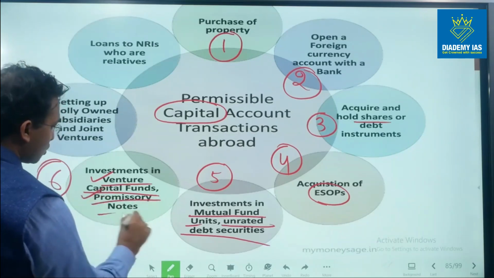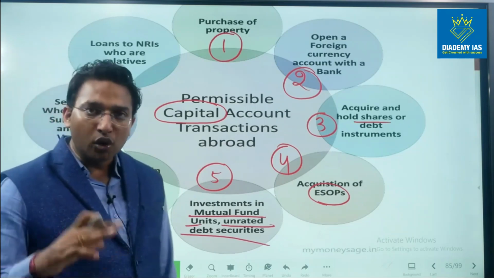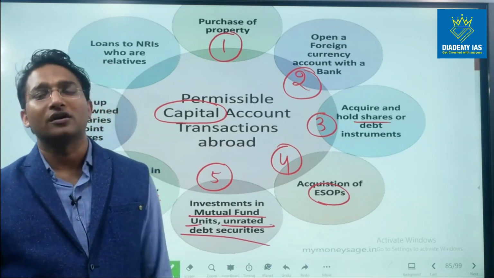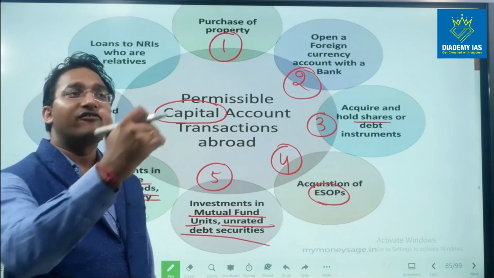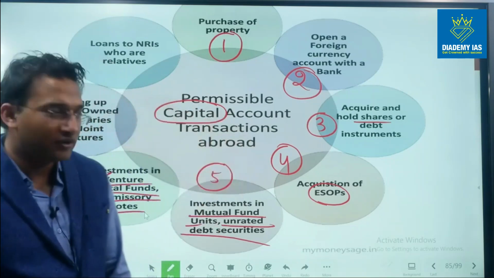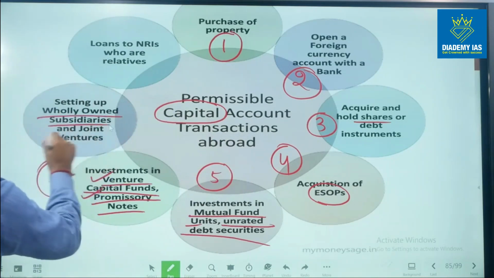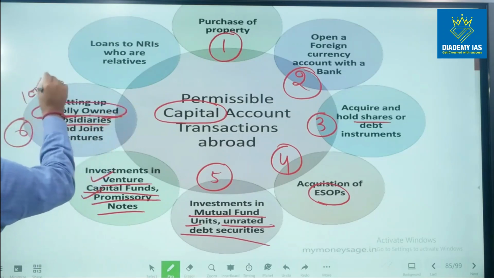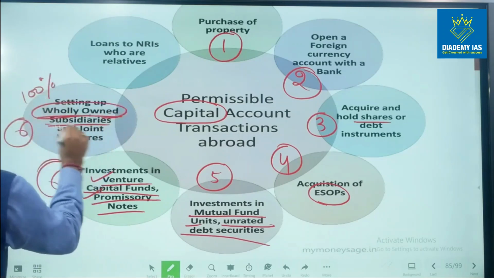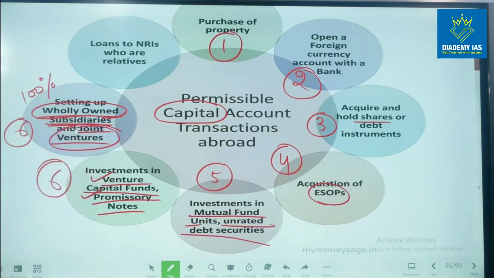Promissory notes, that is also one kind of security where the issuer of the promissory note is saying that I will give you a certain amount after a certain period of time, right? So this is a promissory note. Setting up of wholly owned subsidiaries and joint ventures. Wholly owned means 100% owned. That means I am having 100% ownership of the subsidiary. Joint venture means the ownership is less than 100%.